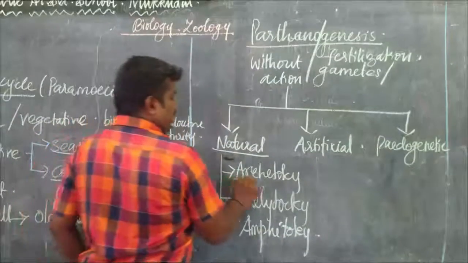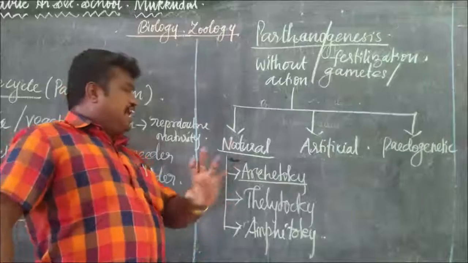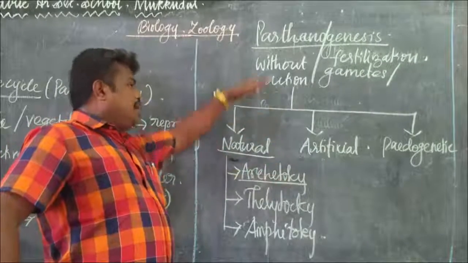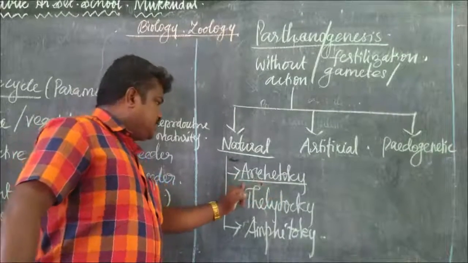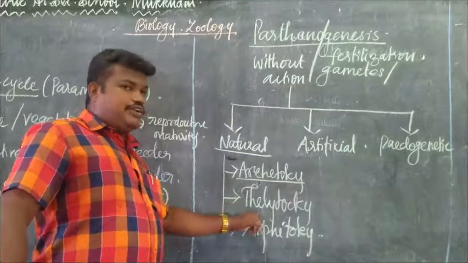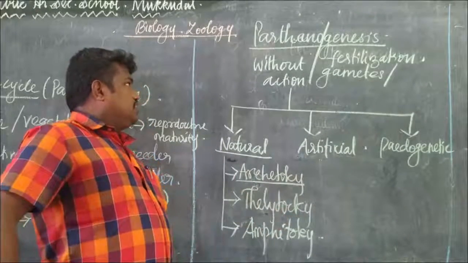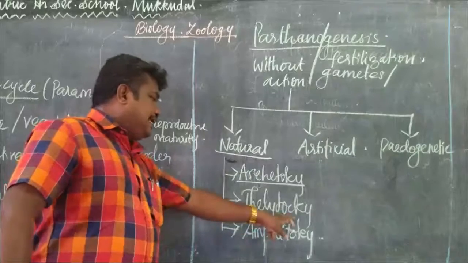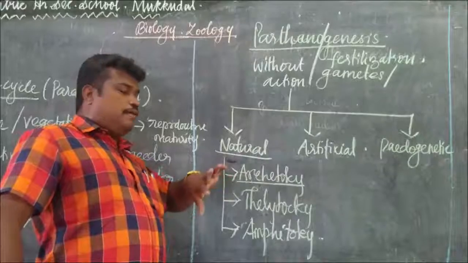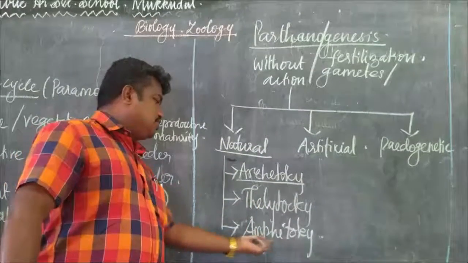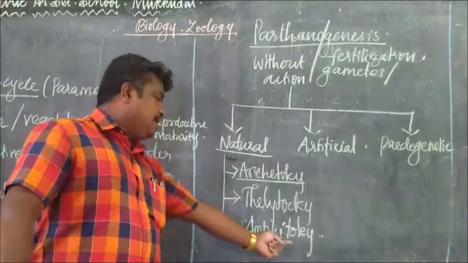Okay, so what is meant by arrhenotoky? Arrhenotoky means only males are produced by parthenogenesis. Teletoky means only females are produced by parthenogenesis. And amphitoky means amphi, both the male as well as the female, so both are produced by parthenogenesis. That is said to be amphitoky.